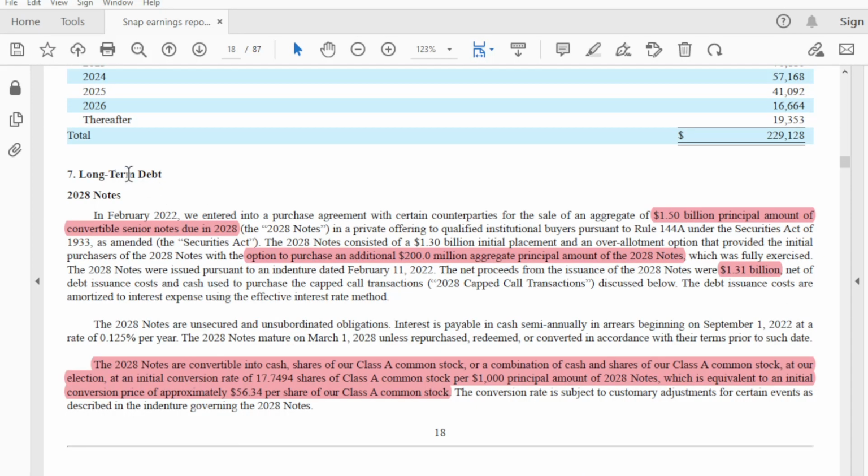So right here, they talk about their long-term debt, more specifically their 2028 notes. It says right here, in February 2022, they entered a purchase agreement with certain counterparties, and they sold a $1.5 billion principal amount of convertible senior notes due in 2028. They also had an additional option to purchase another $200 million of principal. So what they received should have been about $1.7 billion, but their net proceeds were $1.31 billion.